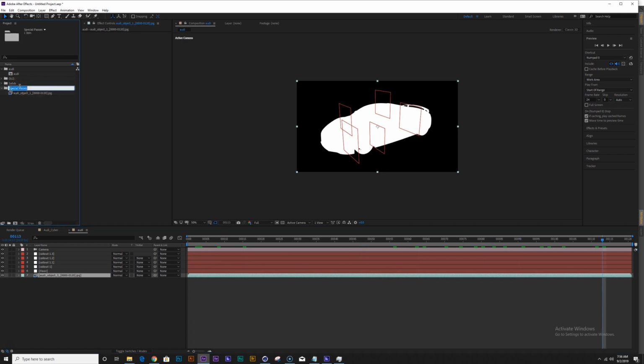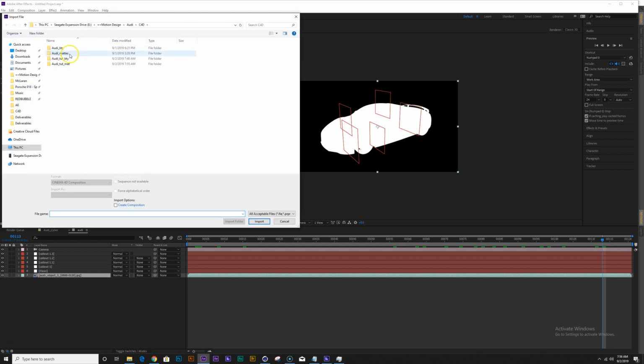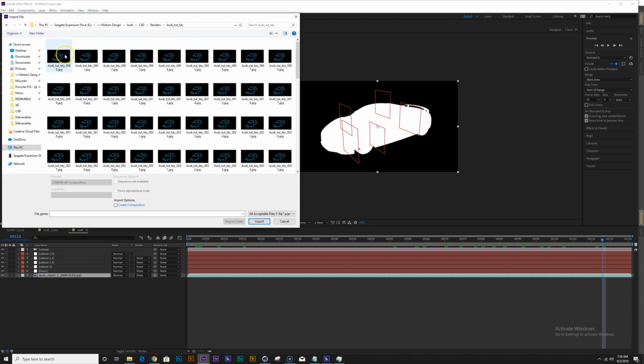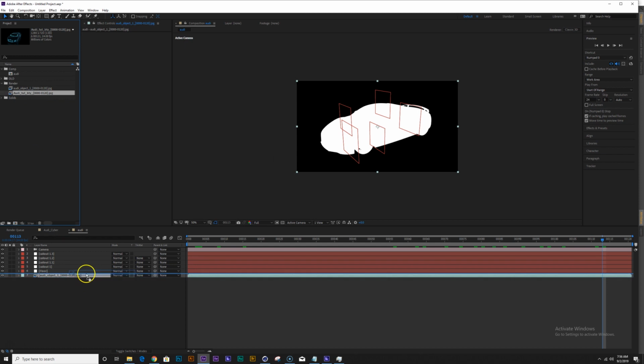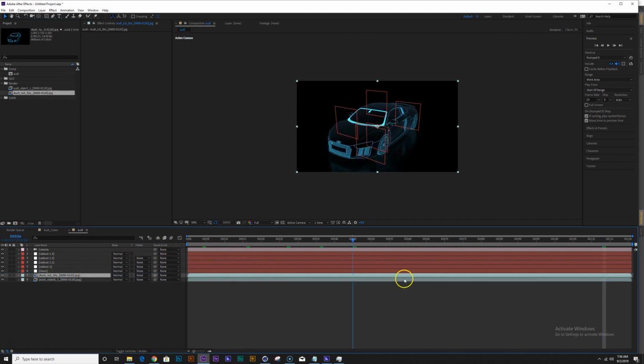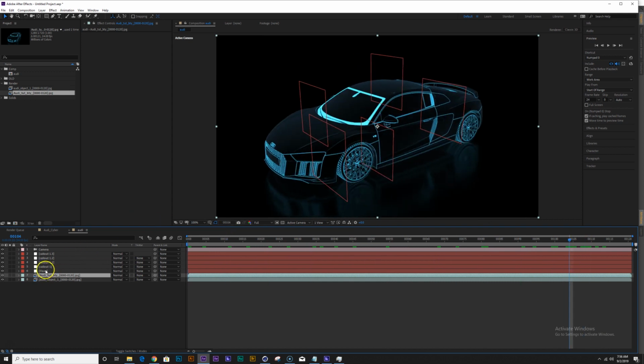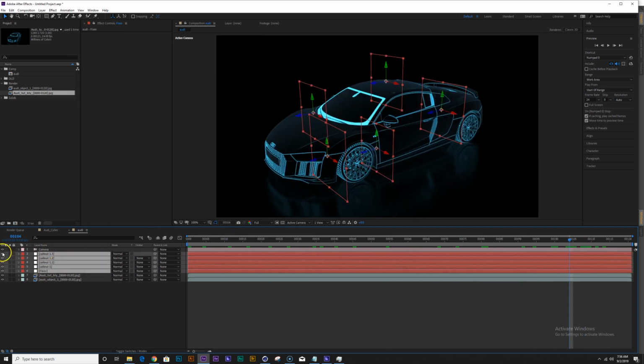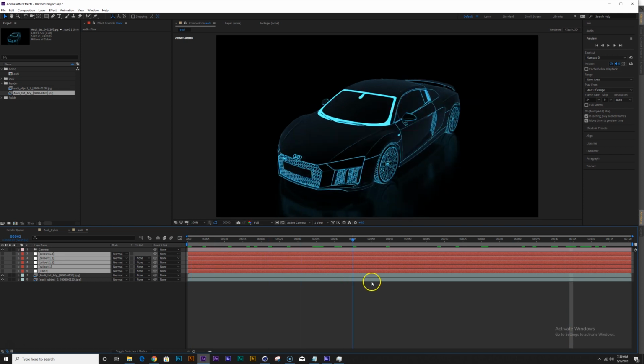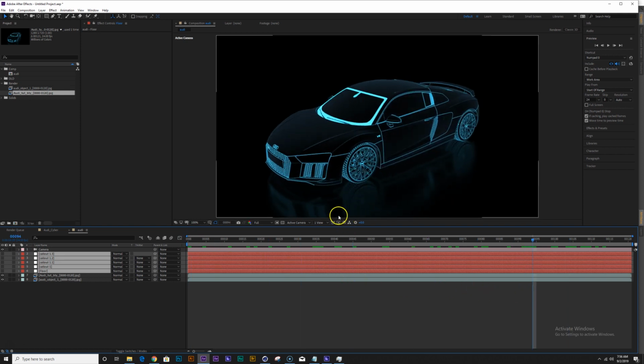And I'm just going to rename this folder as my render folder, and this will be my comp just for some organization. And let's import the beauty pass we also rendered. So it will be this. Drop that in. Perfect. So as you can see, everything lines up perfectly. And I'm gonna just hide these nulls right now, just because I don't need to see them. Okay, so let's start compositing.